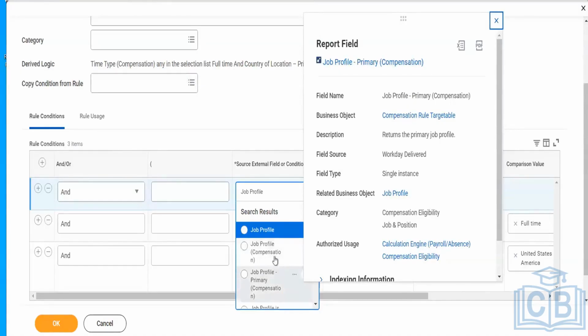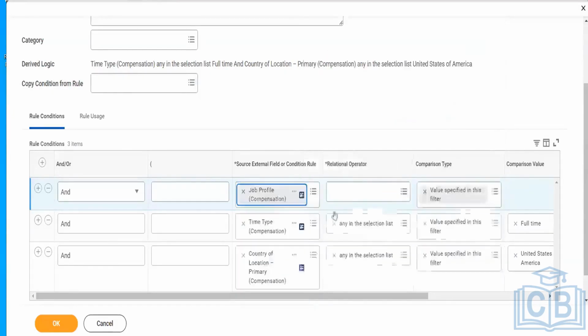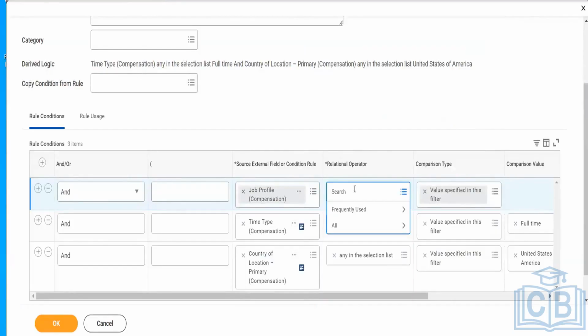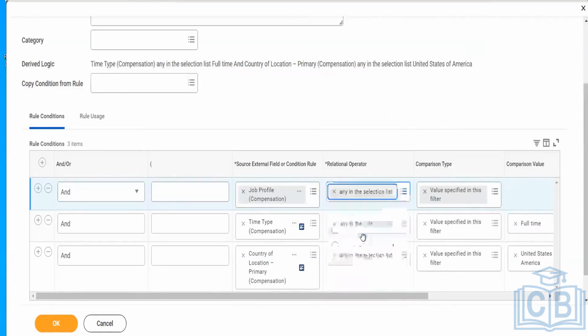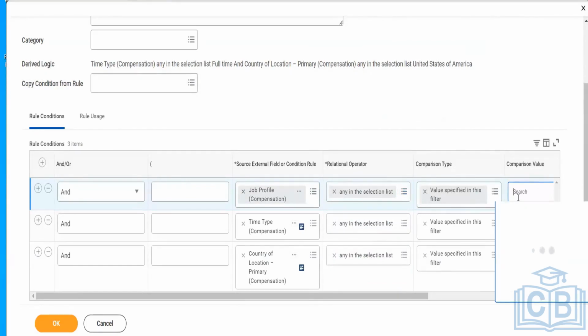We can use either one of these. It will work. I can use it here. I can mention the job profile.